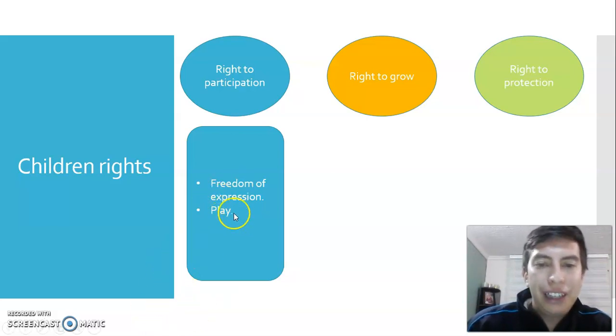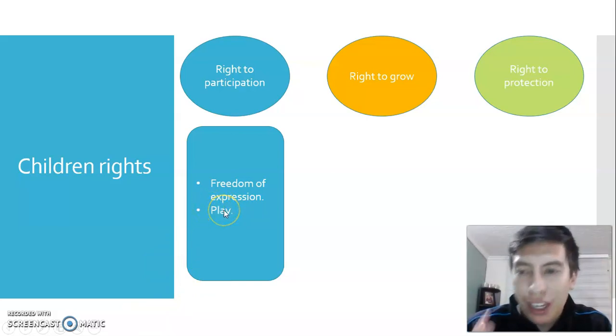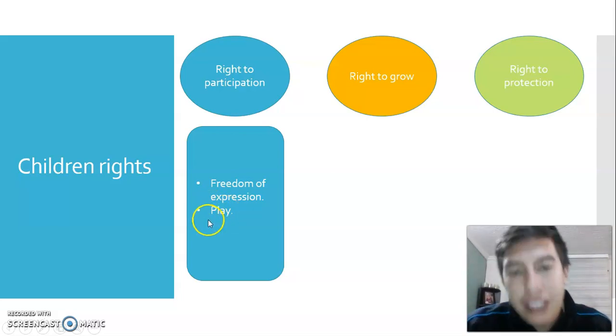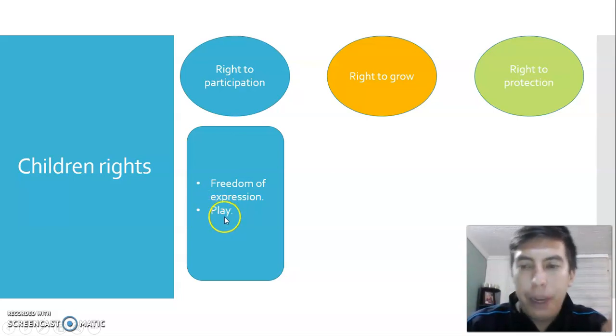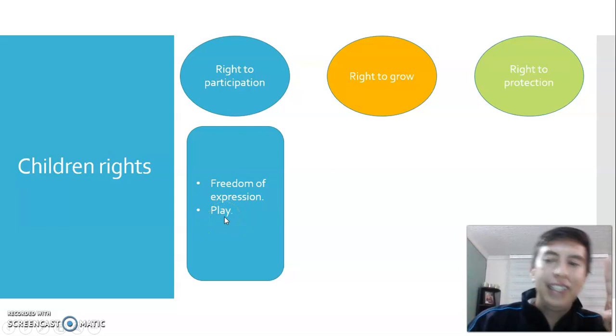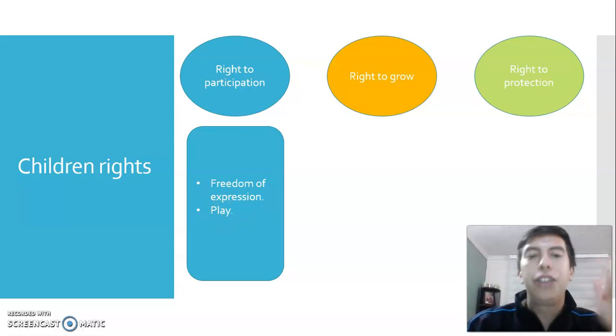Did you know that? El juego, chicos, el juego es muy importante para su desarrollo y es un derecho que ustedes tienen. So this is an example, the right to play is an example of one right that is different than human rights. Children have the right to play. ¿Ok? Este es un ejemplo de un derecho que es diferente al de los seres humanos, el derecho al juego.